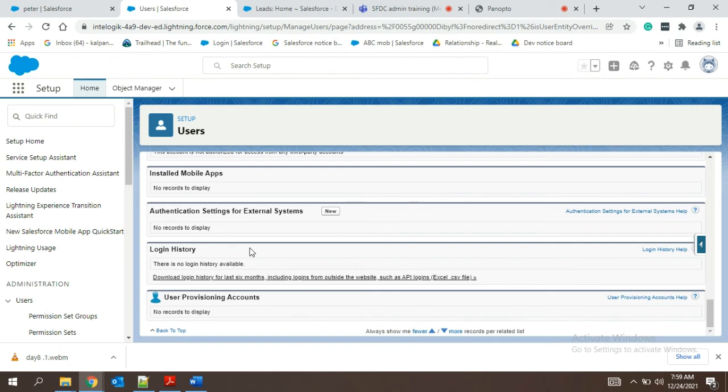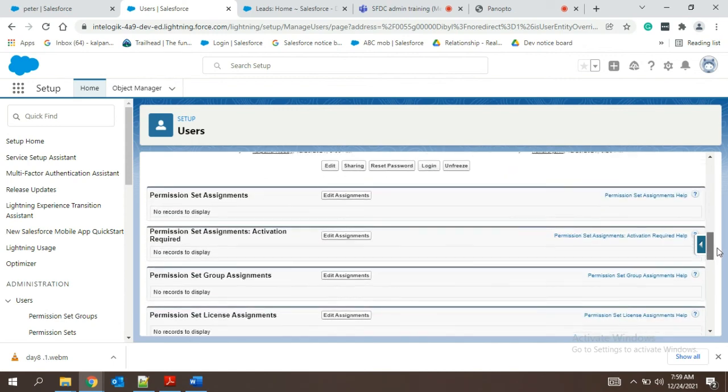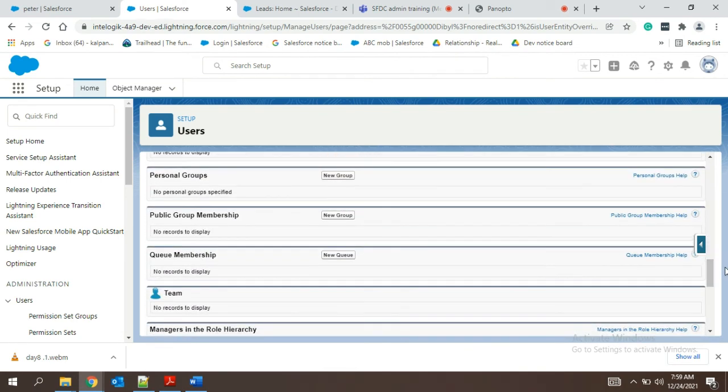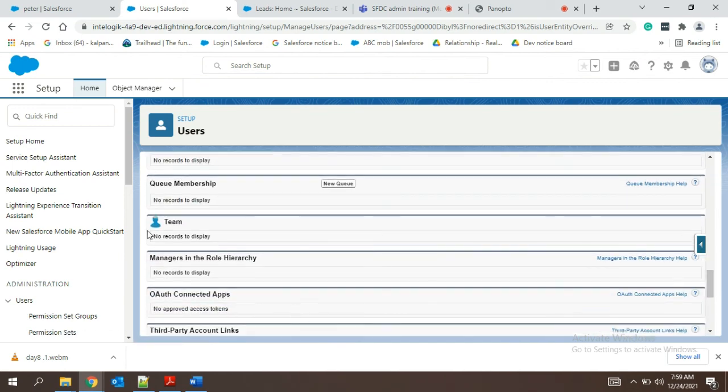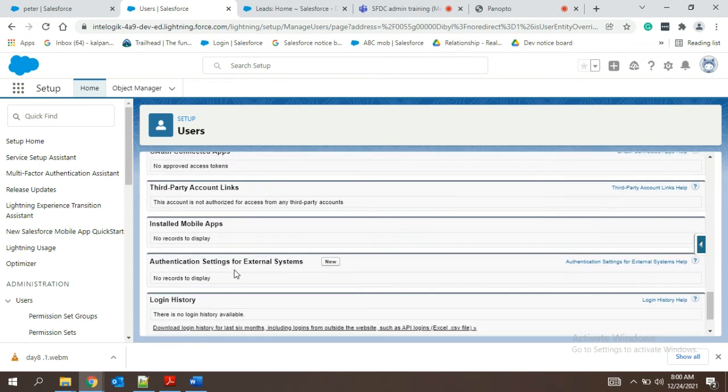So here we have so many things which we can see. Once a user has been created, you will have options, like we can see what permission sets are assigned. That will be spoken about in the next classes. And next, who are working with him. Like he is in the HR department, no? Who all are part of the HR department you can see here, and then managers in the role hierarchy. So in the HR department he is an employee, but who is the manager for that user, we can define it here. All these things we can do, but as of now it is not necessary.